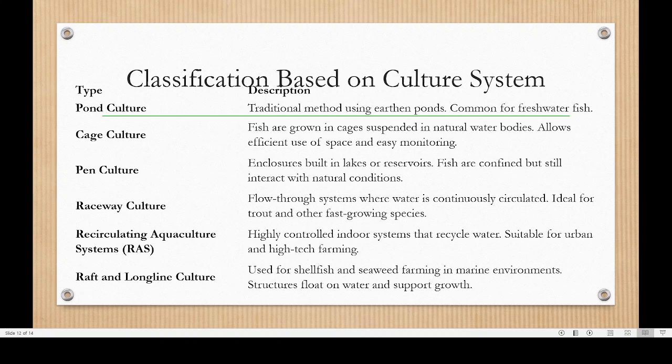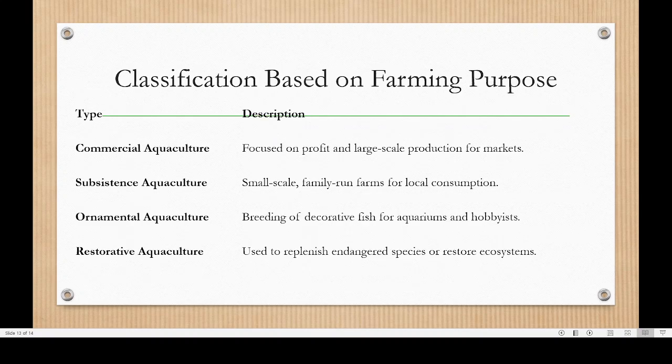Here also you can see that. On the surface it appears like this. See, below each buoy there is a long line, and the mussels will be growing on them. That kind of system is known as long line or raft aquaculture, mainly for sea mussels, etc. So this is an idea of the culture systems, how we can use different types of culture system.